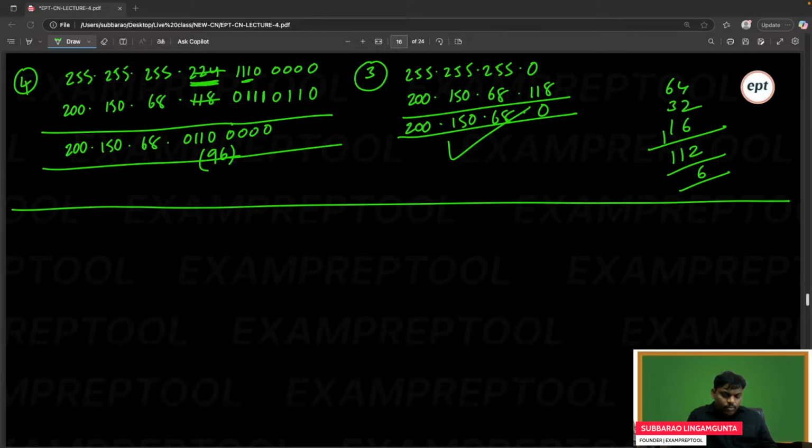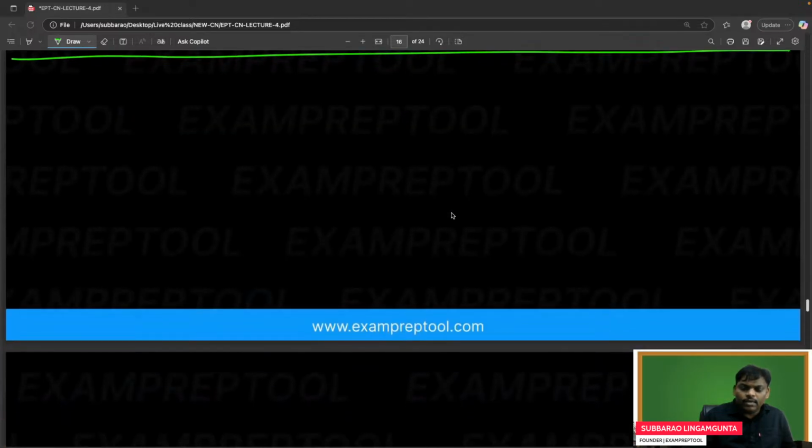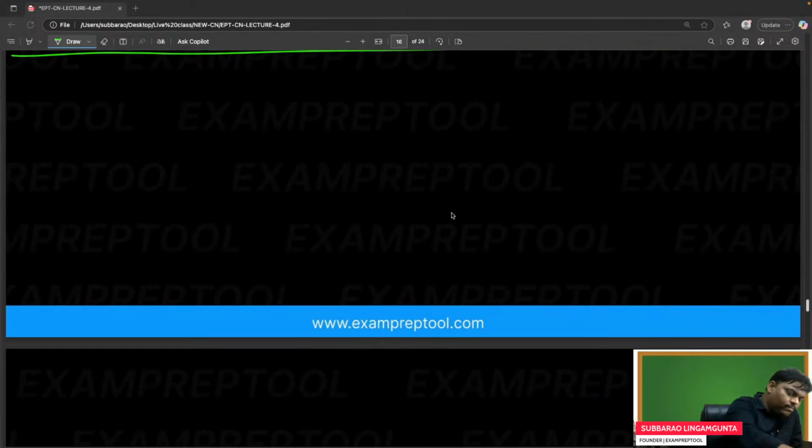One nice problem you have done. One of the GATE problems I am giving now. It came in the GATE examination. It's a very, very interesting problem. Let's check one time.